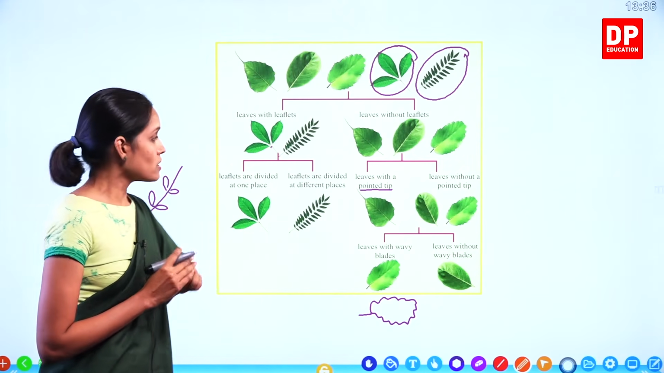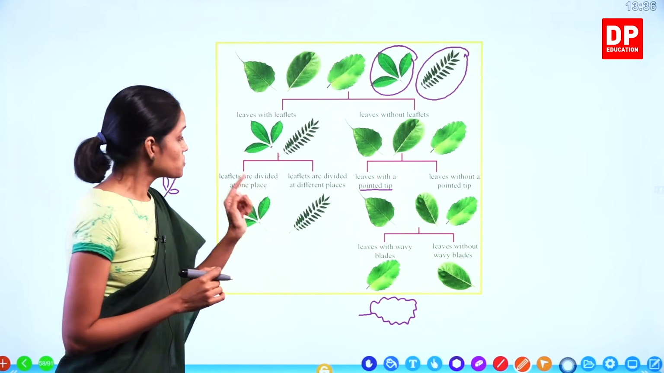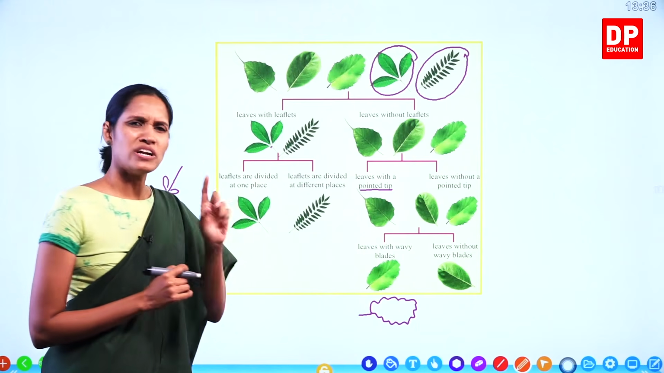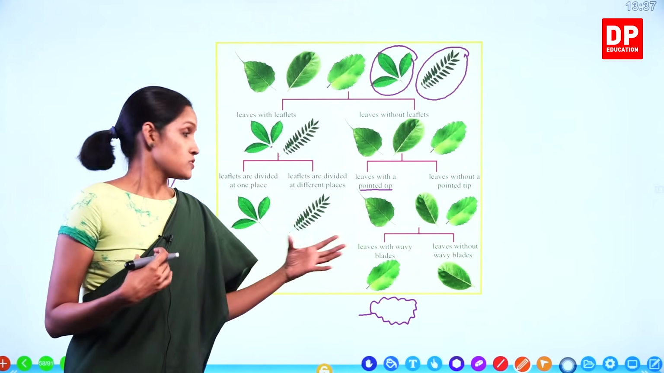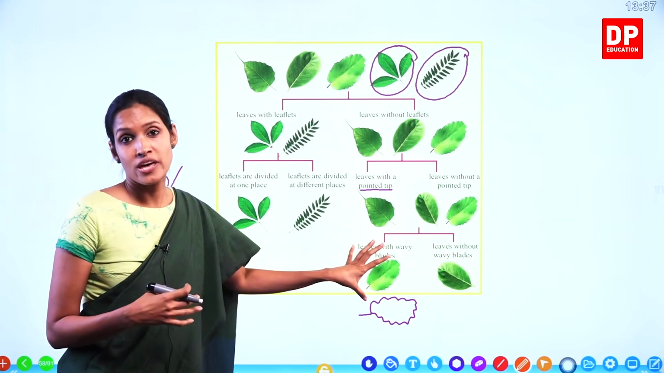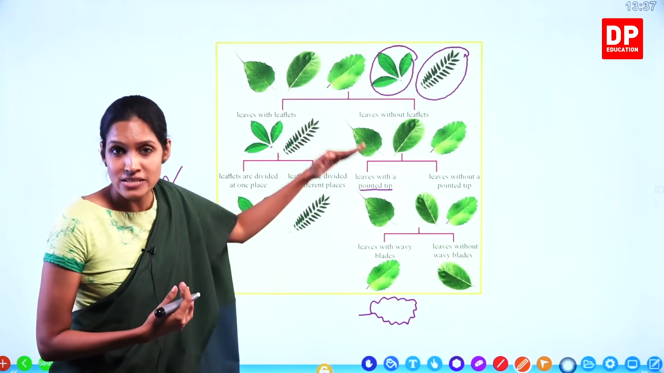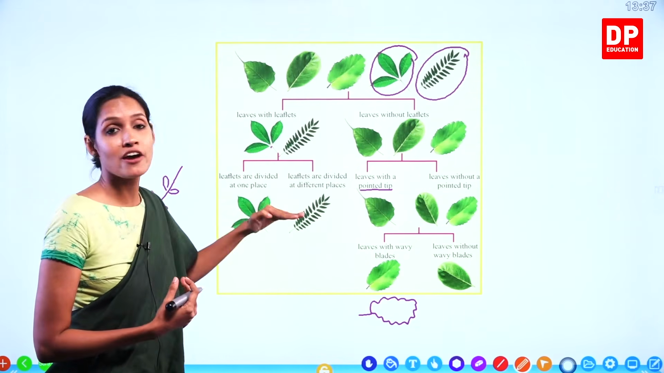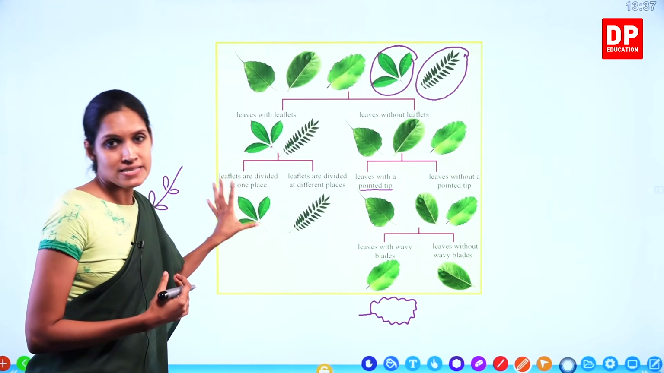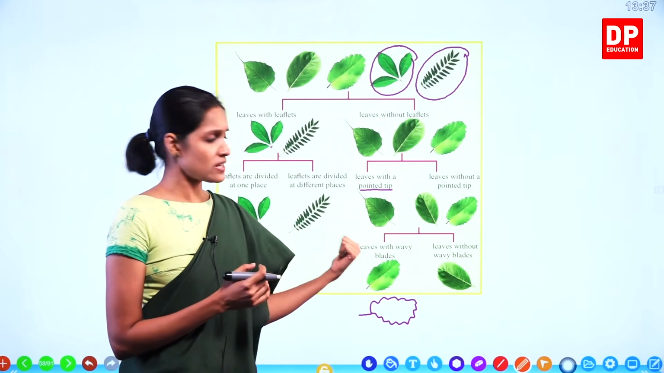Understand, children? So remember, after completing each dichotomous key, you should verify and make sure that under each end only one organism is left. Sometimes you make mistakes, and without realizing, you leave more than one organism under a branch. So make sure you double check after each dichotomous key whether under each branch only one organism is left. Understand, children? So I hope this is very clear.